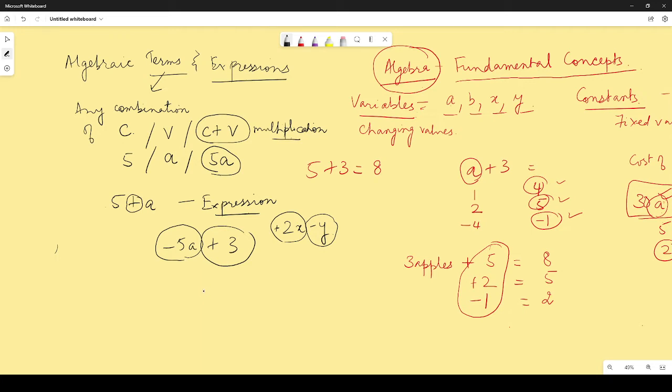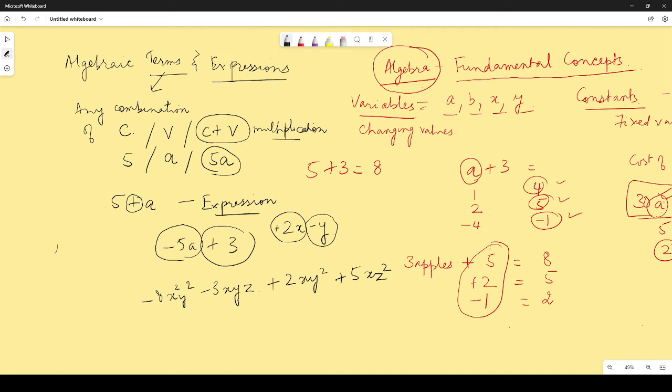What about minus 3xyz? Is it a term or is it an algebraic expression? One term. This is just a term. And if I add plus 2xy square over here, then what does it become? Two terms. Now if I add plus 5xz square, what does it become? Three terms. Now if I add minus 8x square y square, what does it become? Four terms, right?